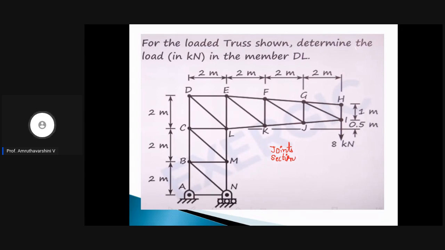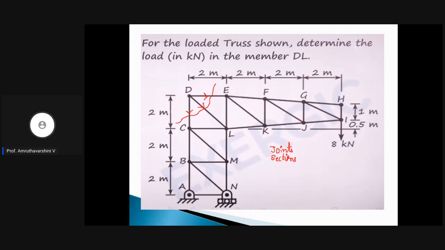Now let us see what happens if we use the method of sections. Method of sections, as you all know, you need to cut the truss into two parts in such a way that the member where you need to find the force will be exposed, so that you can find the member force in that particular member. So now you can cut the truss into two parts in this way. What happens if you cut the truss this way? This force will be exposed, and these three will be unknown.